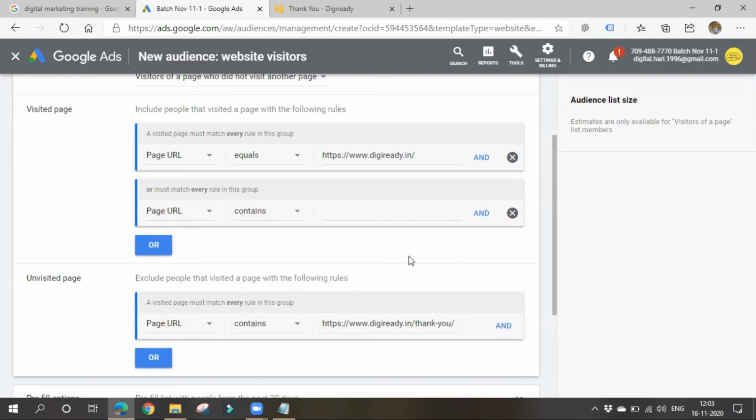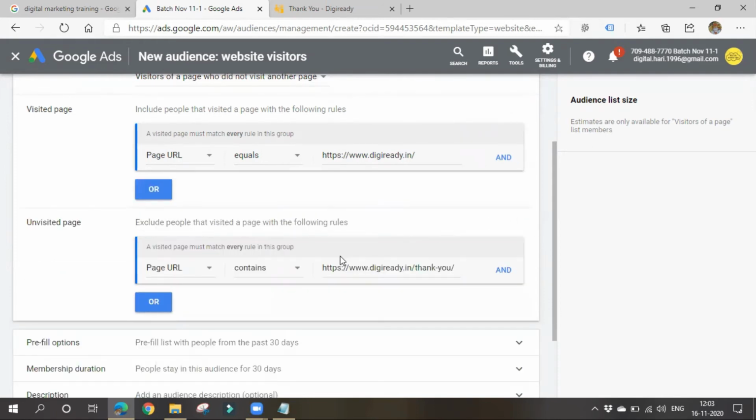And means people should have visited the home page, people should have visited the courses page, and they must not have visited this thank you page, then only I'll be targeting them. Like this you can add multiple rules, in case of retargeting or remarketing also. Have you understood? Any doubts regarding this?